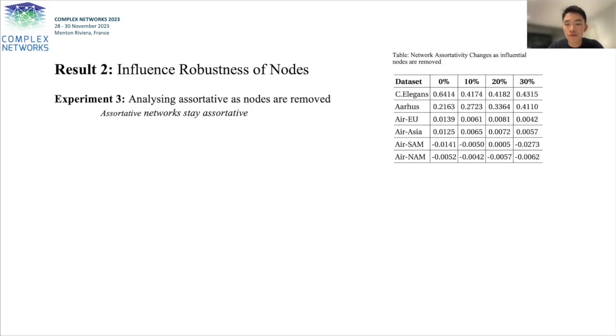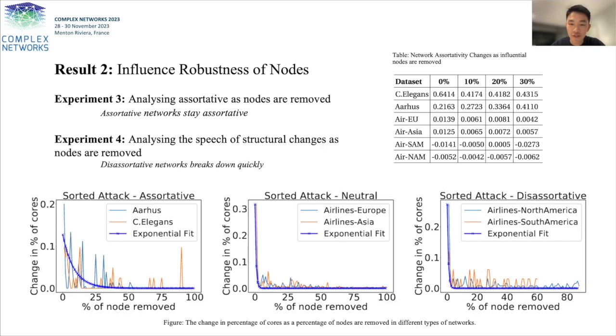Continuing on the node removal experiment from the previous slide, we also analyzed the impact of overall network associativity when nodes are removed. We've shown that the associative networks remain relatively associative after node removal. The disassociative networks remained disassociative. The neutral networks remain neutral. However, there is a trend in decreasing in associativity in all types of networks.